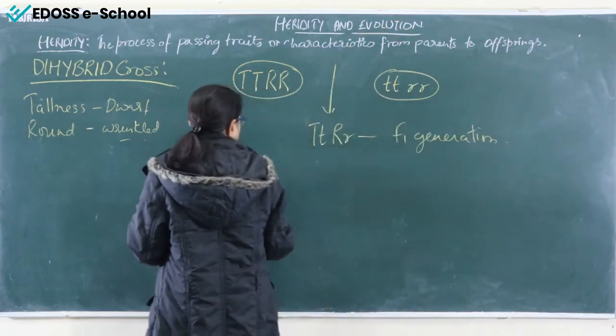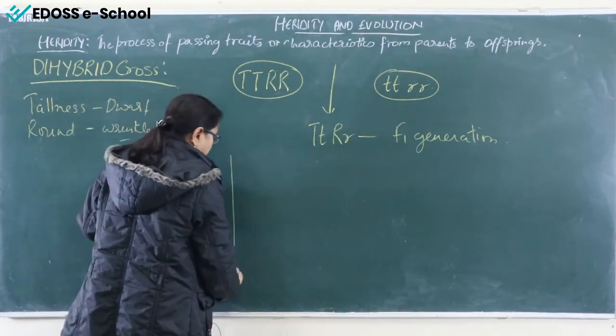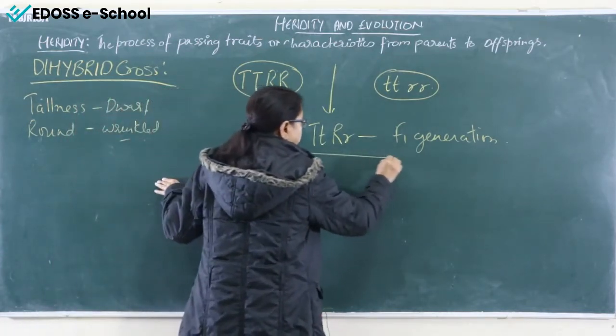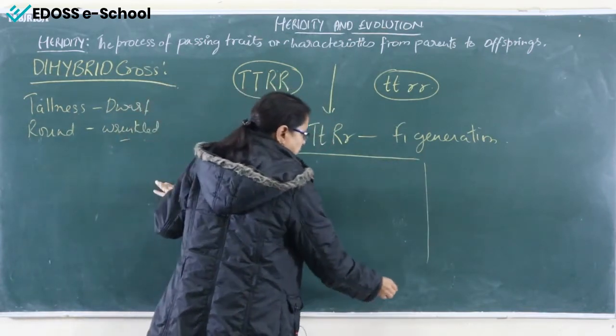Right? Now, for F2 generation, what do we have to do? We have to make one big Punnett square, because without that, it is not possible for us to understand this.